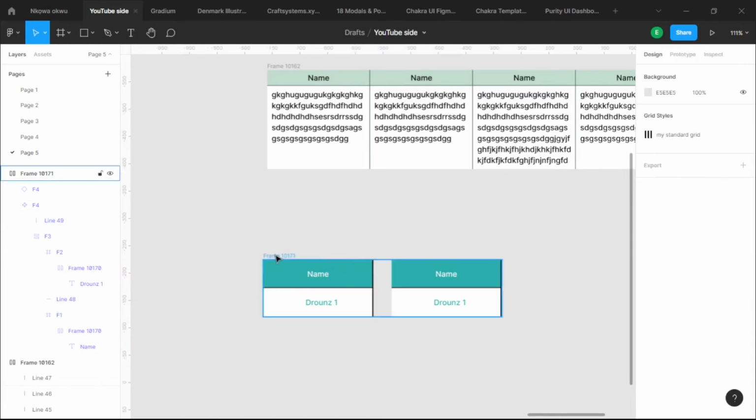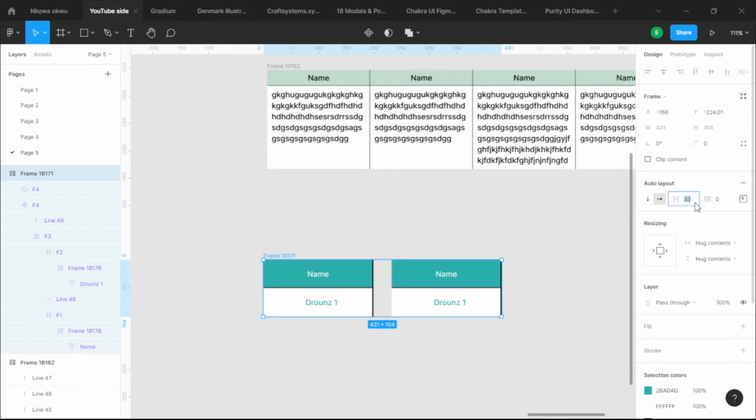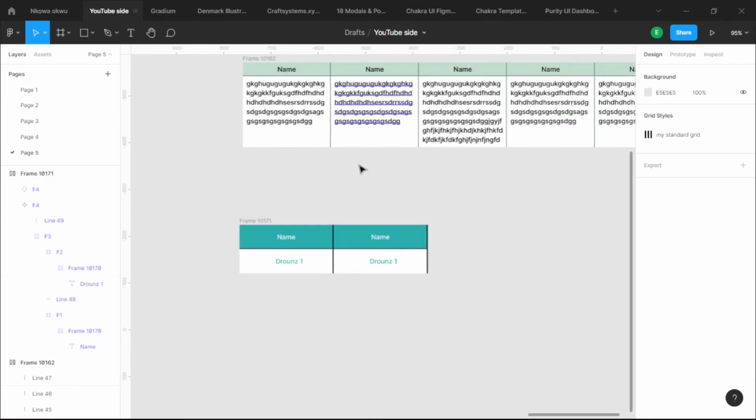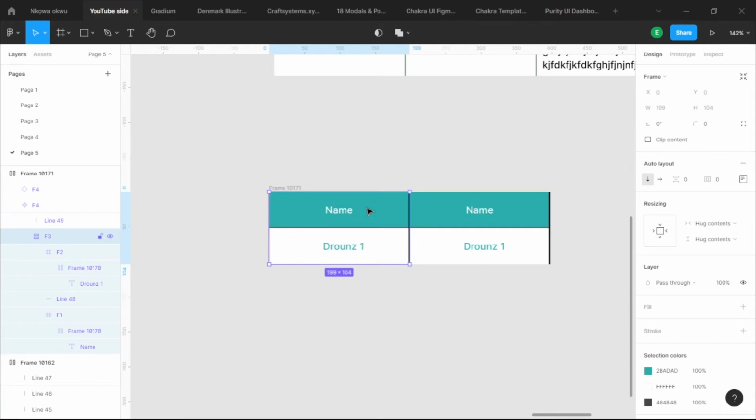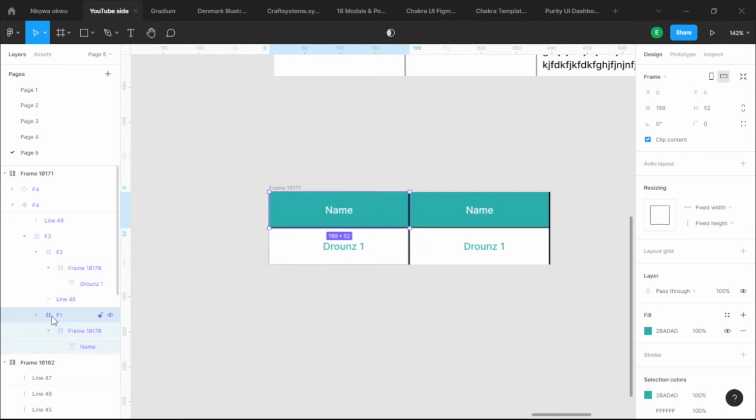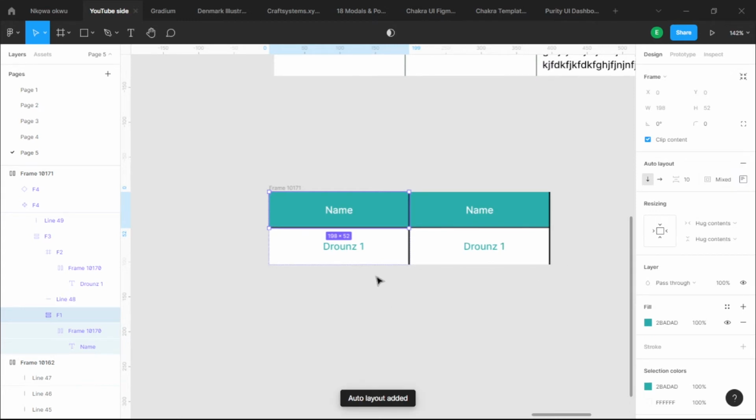So we are going to make this two of them and then remove the space between elements, making it 0 once again. Now, as we have them at 0, it's looking more like this. We are getting the shape here. This is a component, remember. I'm going to click on F1. F1 was a frame, not an auto layout. So now I'm going to make F1 an auto layout, by clicking auto layout from here or Shift A on my keyboard. F1 is now an auto layout with all content.